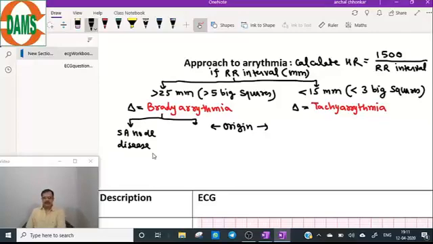How is heart rate less than 60 if RR interval is more than 25? Just do the mathematics with this formula, heart rate equals 1500 divided by RR interval. Now, the second origin is the AV node, so we call this AV blocks.